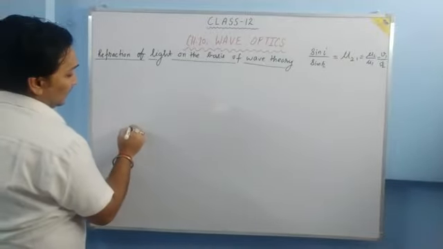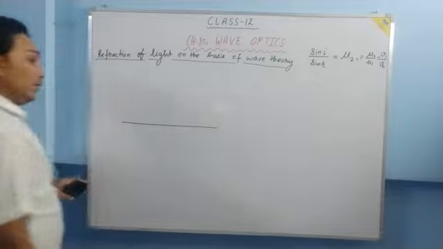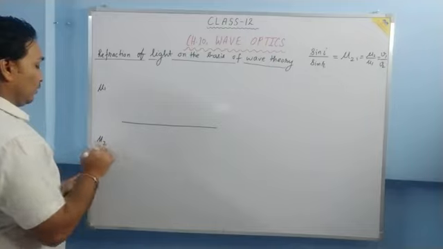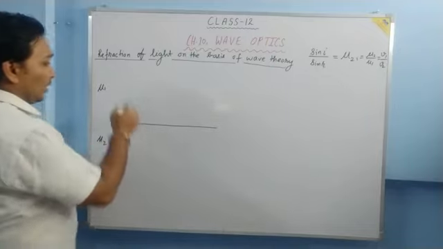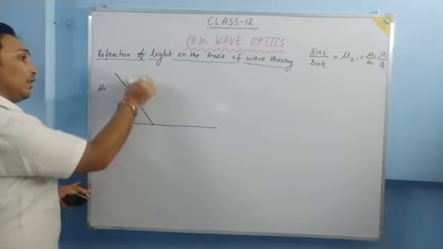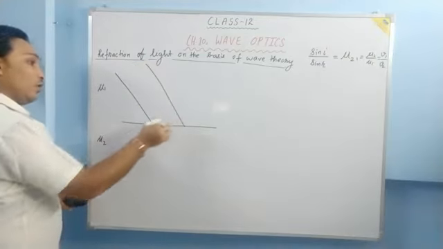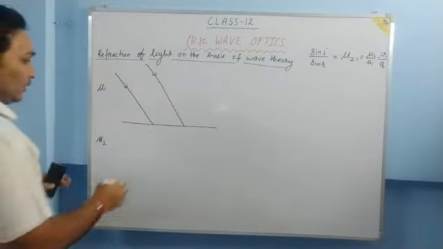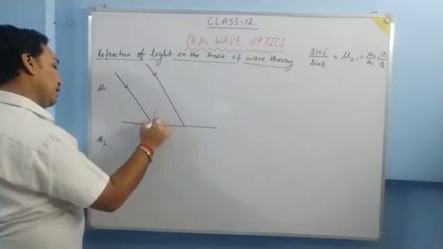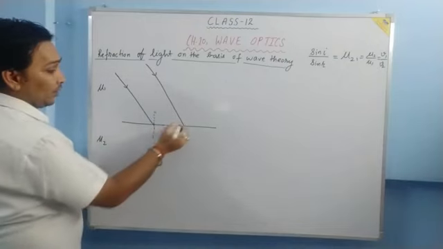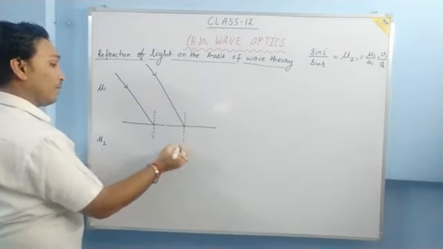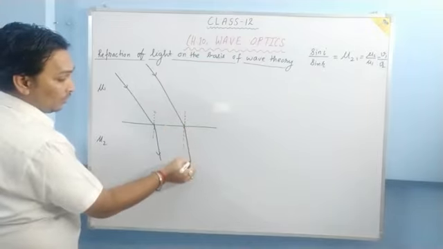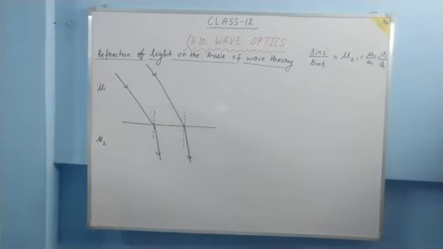Now suppose this is the interface of two media. This medium is of refractive index mu1, this medium is of refractive index mu2. A parallel beam of light falls on the surface. Now what happens? I suppose that this medium is rarer and this medium is denser. So the ray will bend towards the normal. This is how the refraction takes place.